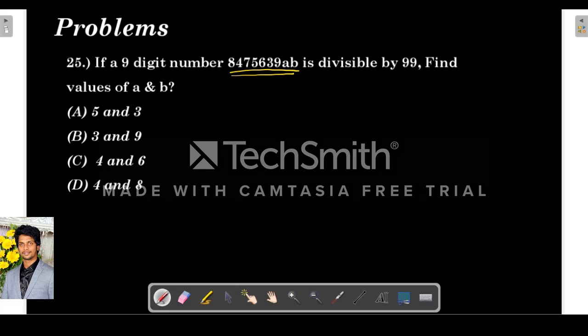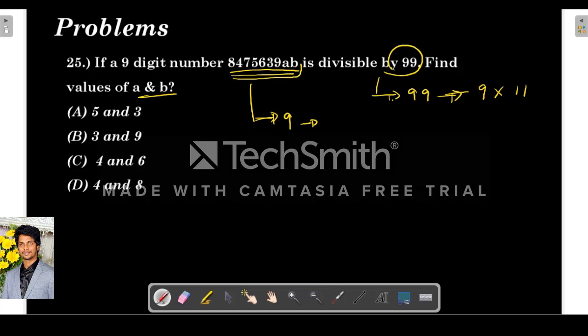Next is, if a 9-digit number 8475693AB is divisible by 99, find the values of A and B. What is the rule for 99? Earlier we saw that for 72 it should be divisible by both 8 and 9, right? So for 99 the number should be divisible by both 9 and 11. First we will check the divisibility rule by 9.